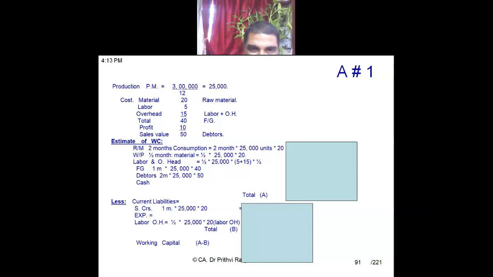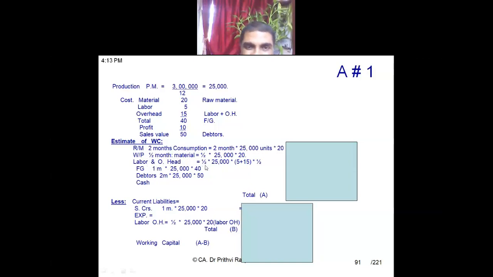Half into 25,000 into 20. That means the final figure will be 2,50,000. Now we'll be coming to the labor and overhead component of WIP. WIP is not over, only the material component is over. The labor and overhead component of WIP, how to compute?